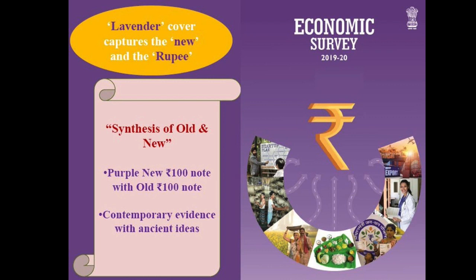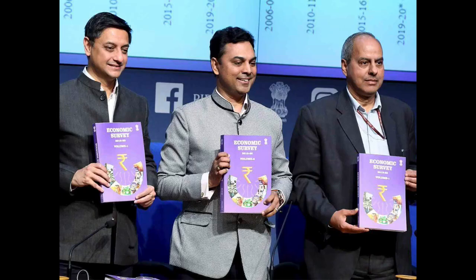You will be aware that every year the Economic Survey comes. It is published before the budget is presented in Parliament. What is the intention of this Economic Survey? We have a Chief Economic Advisor, and under his guidance the Economic Survey is prepared every year.